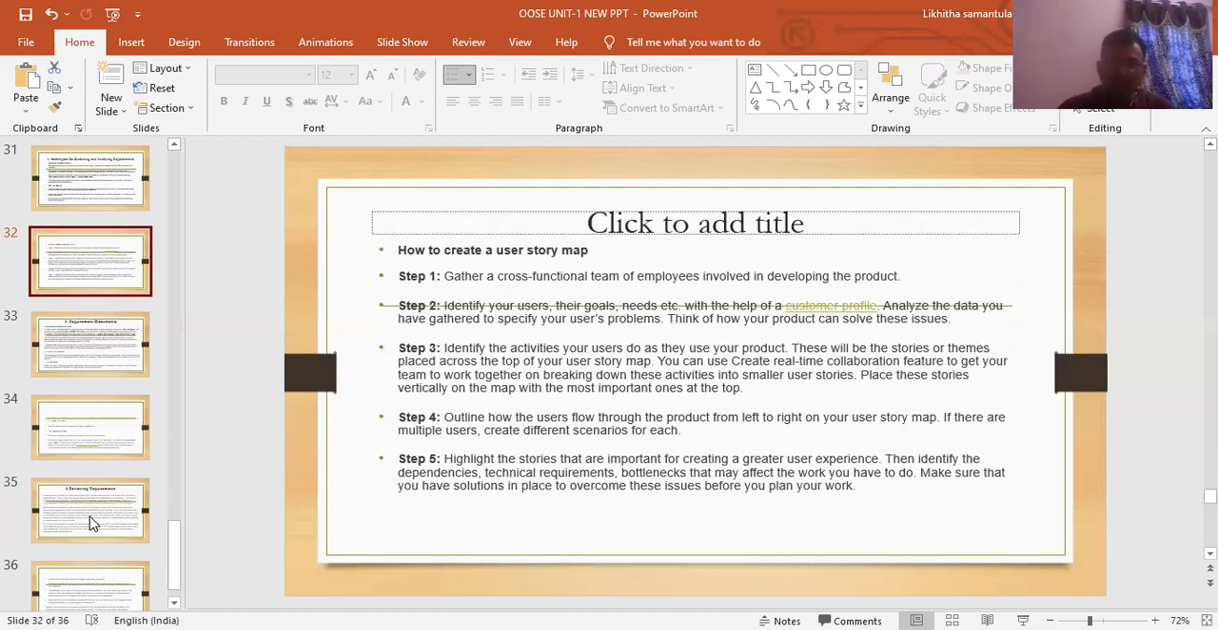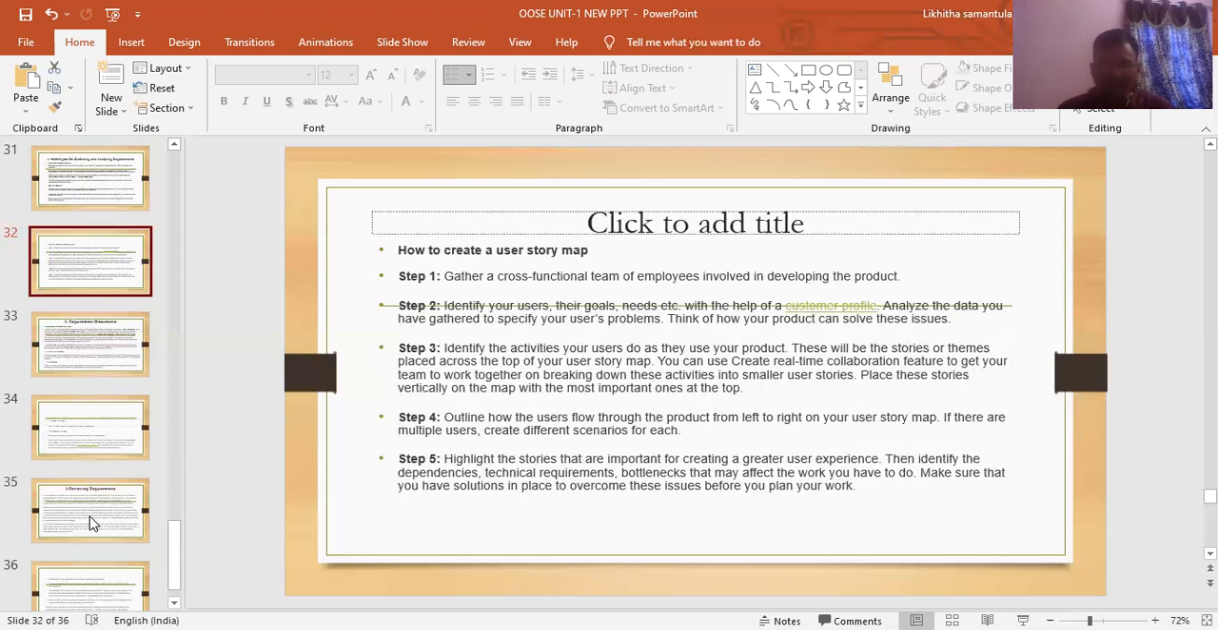Step 1. Gather a cross-functional team of employees involved in developing the product. Step 2. Identify your users, their goals, and needs with the help of a customer profile. Analyze the data you have gathered to specify your users' problems. Think of how your products can solve these issues. Step 3. Identify the activities your users do as they use your products. They will be the stories or themes placed across the top of your user story map.